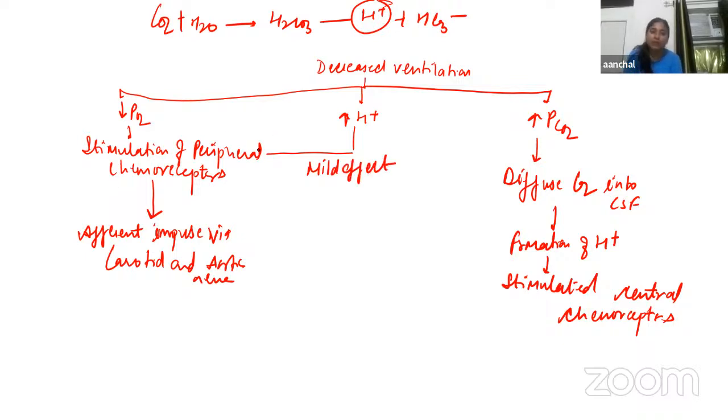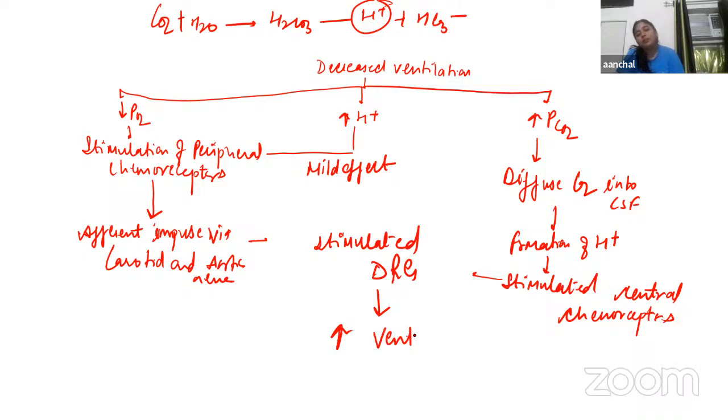Both peripheral and central chemoreceptors are responsible for stimulating the DRG, and we know that DRG is the center of inspiration. So more inspiration will be there, and there will be an increase in ventilation. So this is all about the chemical regulation of respiration.